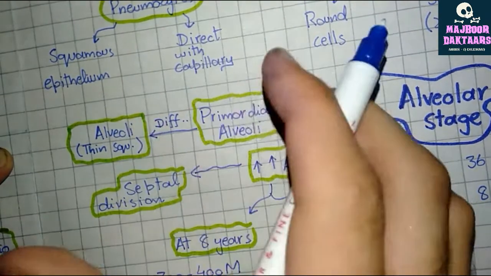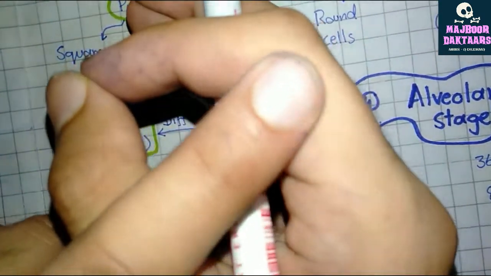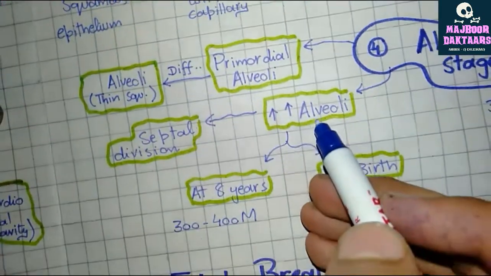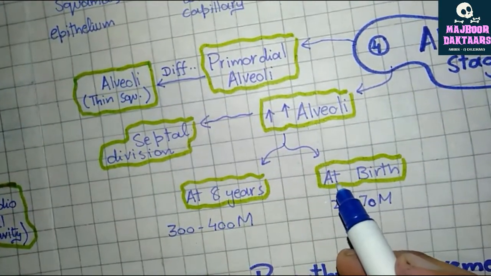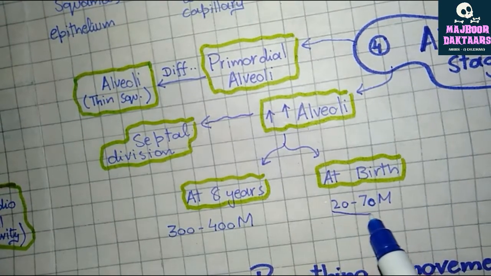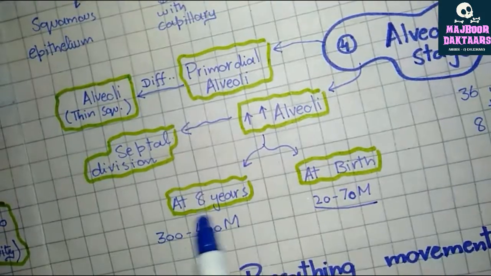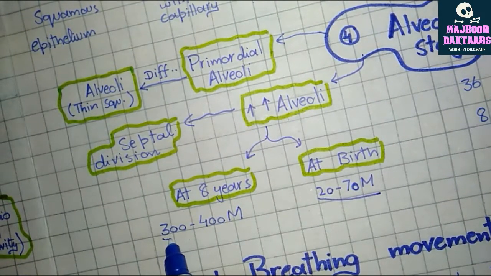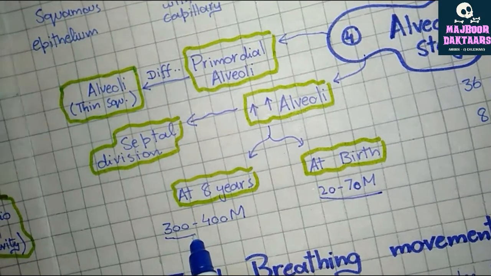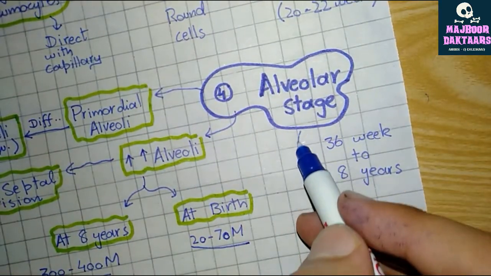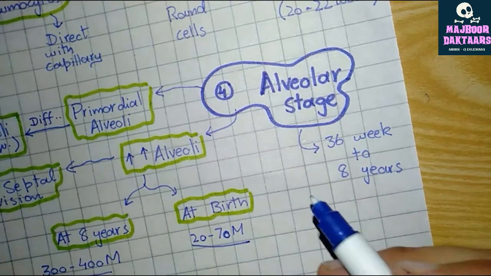Means to say that a septum is formed inside the alveoli just like this and divides one alveolus into 2 alveoli. So septal division increases the number of alveoli, such that at birth the fetus has 20 to 70 million alveoli, while at the end of the alveolar stage, that is the 8th year, the child has 300 to 400 million alveoli. So it extends from the 36th week to 8 years.